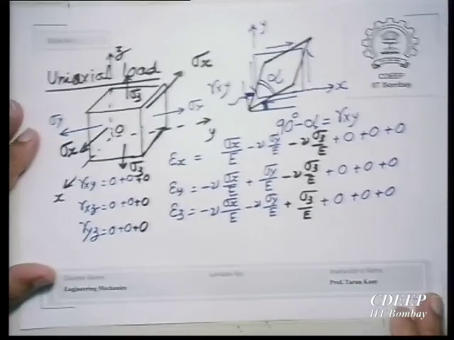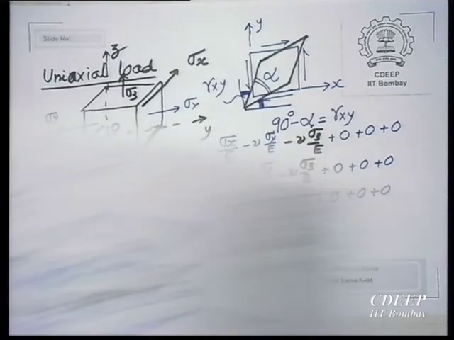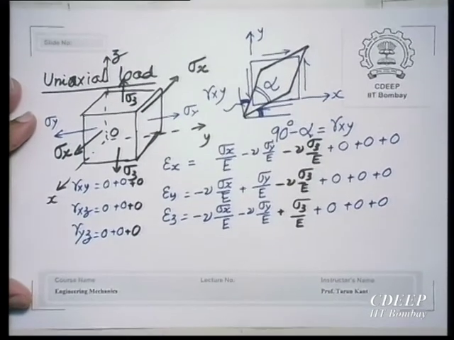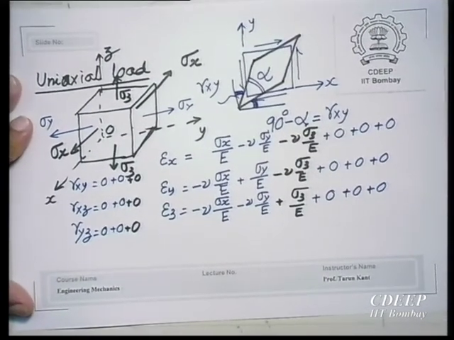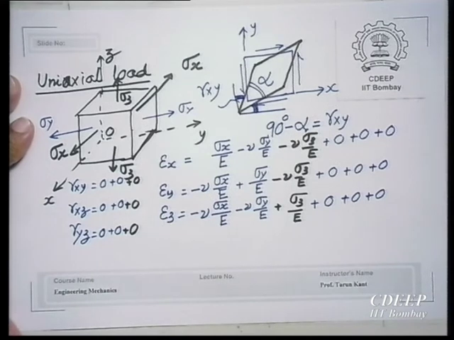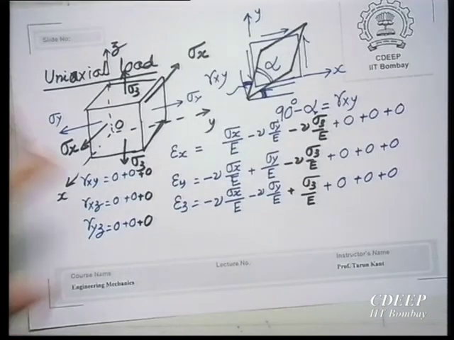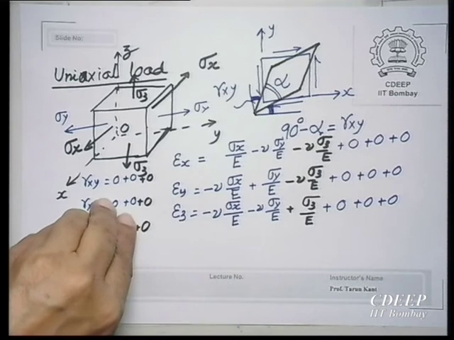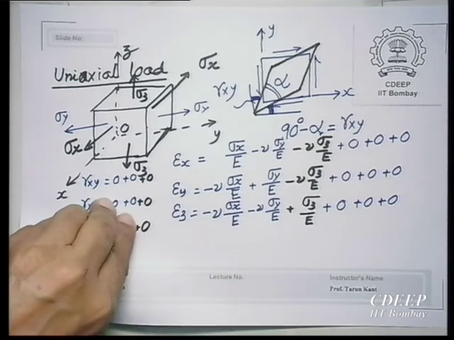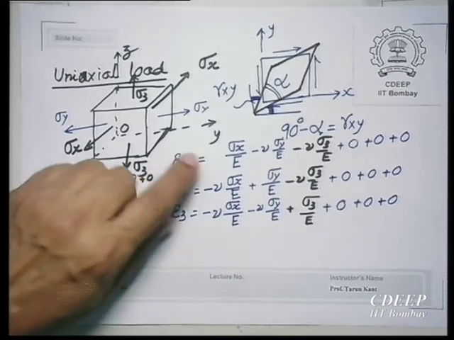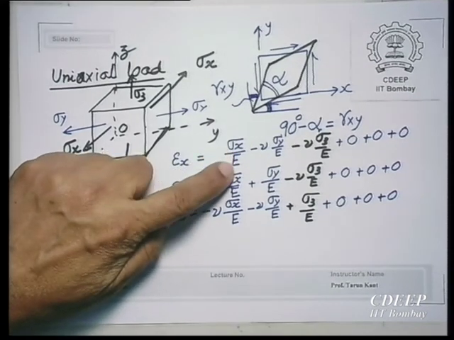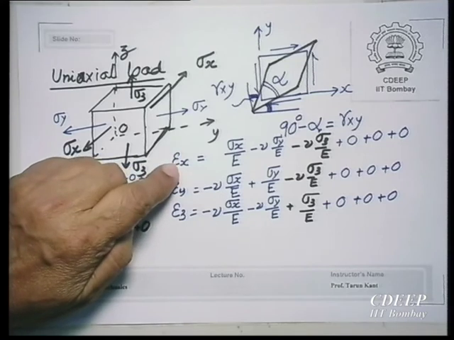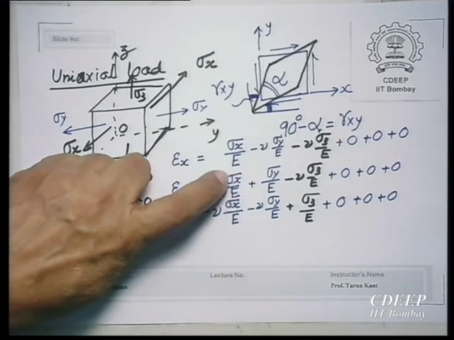So, what I have done in this exercise is apply the 6 stresses one by one. First, I applied the 3 normal stresses, one by one. I found that they produce only normal strains, and I got the formula like this. On the basis of physics, you do not have to remember this, you should understand this. If I apply a stress, stress divided by modulus of elasticity will give you the strain, but this is positive in that direction, and in the other directions it will be negative.